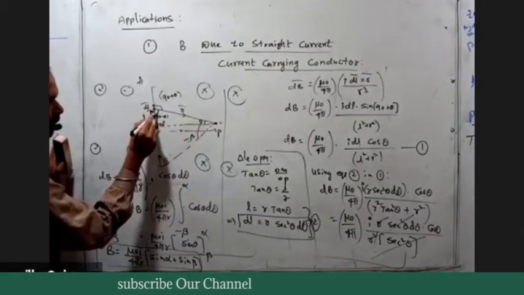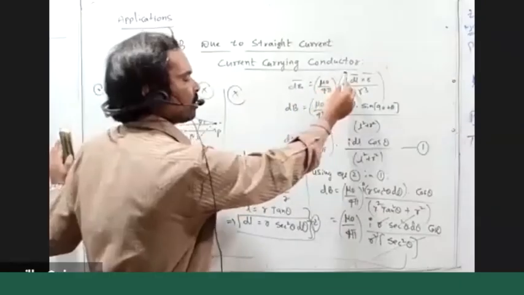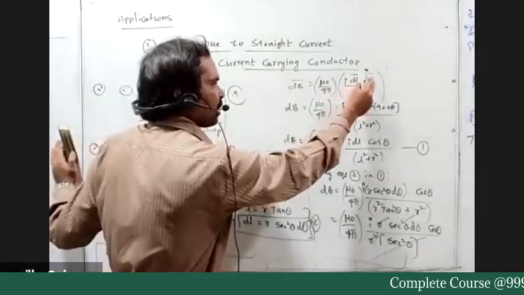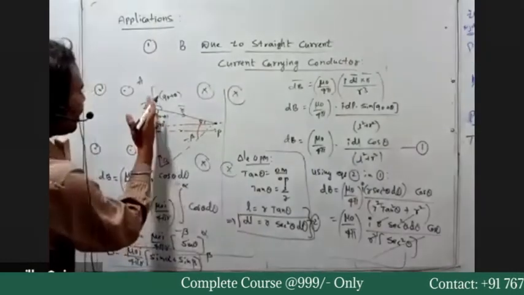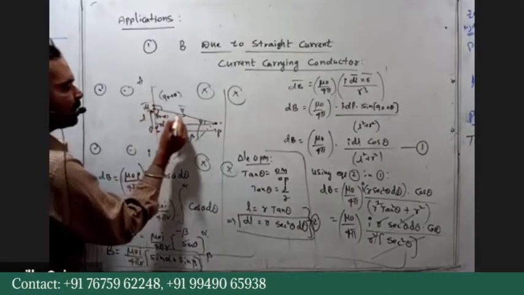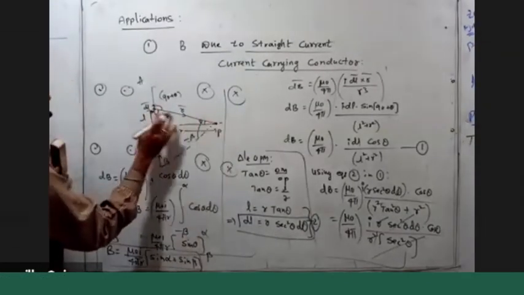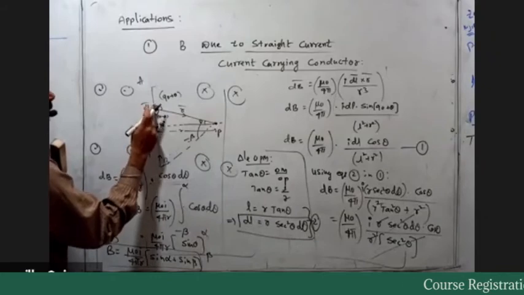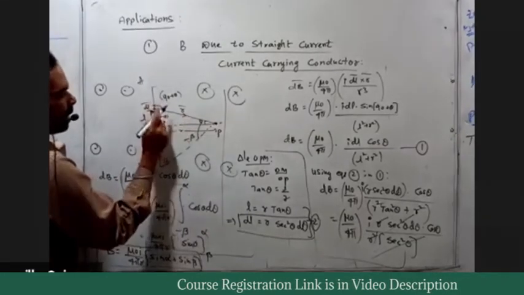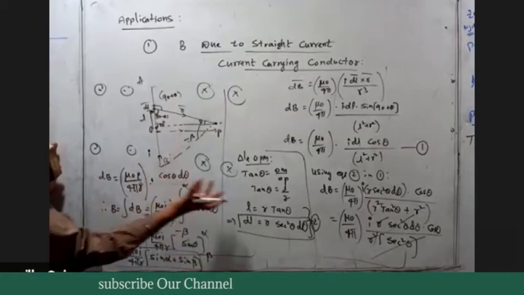But here, by definition, dB bar is I dL bar cross r bar, meaning the angle between dL bar and r bar. This is dL bar, this is r bar. For this configuration, the angle between dL bar and r bar is 90 plus theta. We substitute that 90 plus theta in the expression.